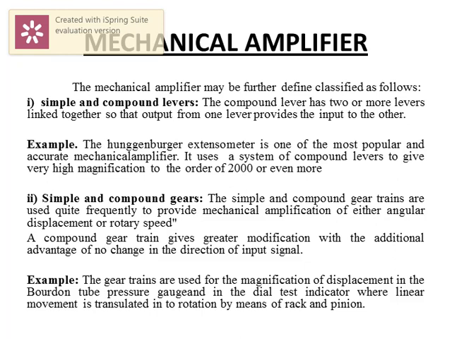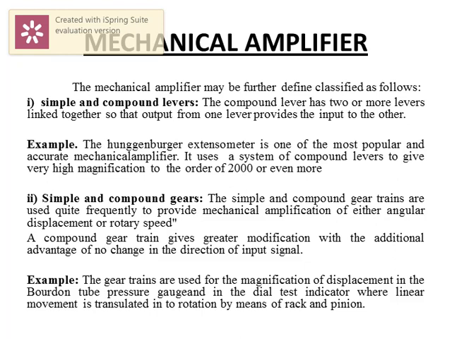A compound lever has two or more levers linked together, so the output of one lever provides the input of another. For example, the Hugenberger extensometer is one of the most popular and accurate mechanical amplifiers. It uses a system of compound levers to give a very high magnification, or gain, in the order of 2000. That is the advantage of compound levers: instead of simple levers, the gain of the system will be more, so we have a more accurate amplification.